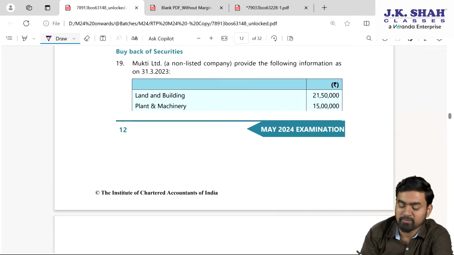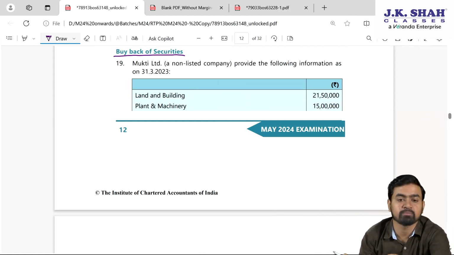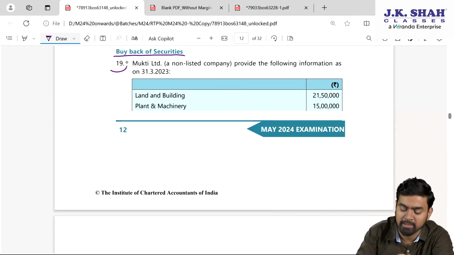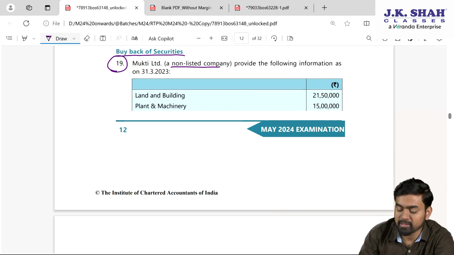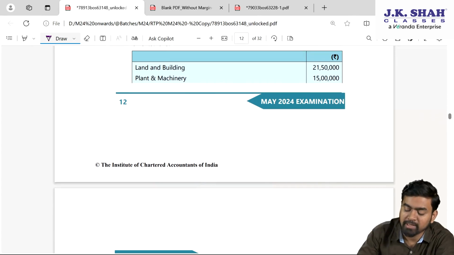Now, the next topic of discussion is buyback of securities, my dear students, which is question number 19. Simple sum it is. Check. Mukti Limited, a non-listed company, provides the following information on 31st March 2023. Simply in JKSC, we have learned two equations here. Please check what data they have given.